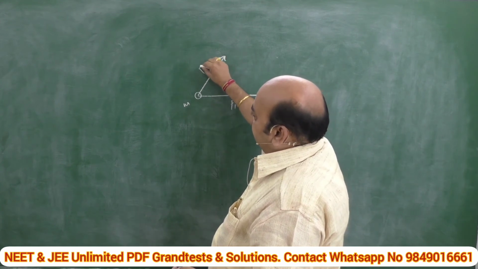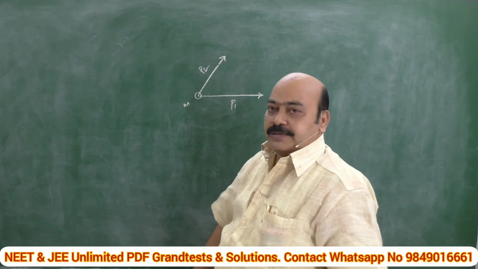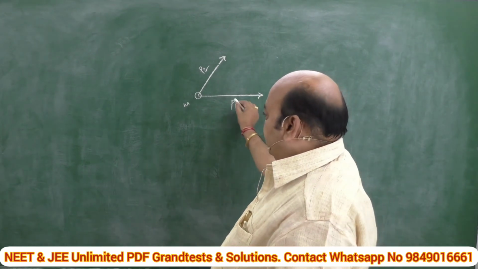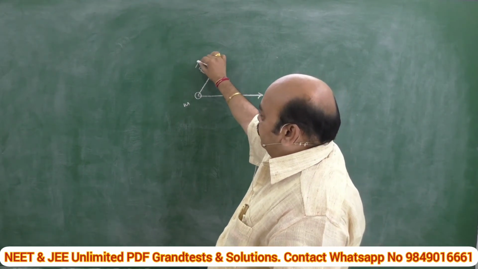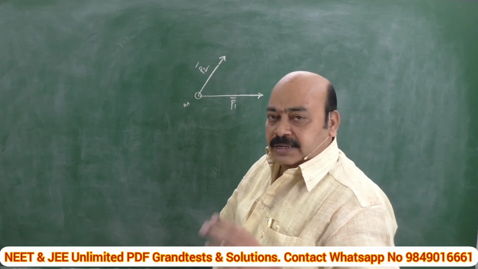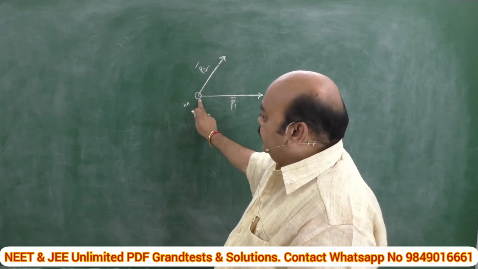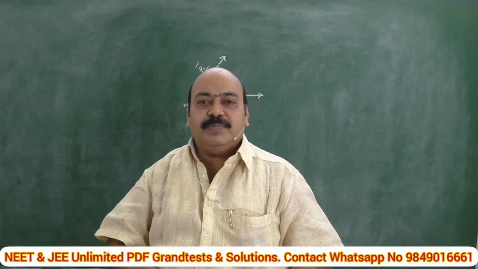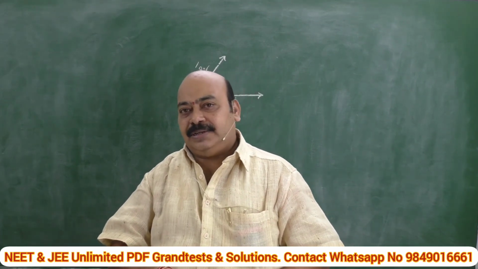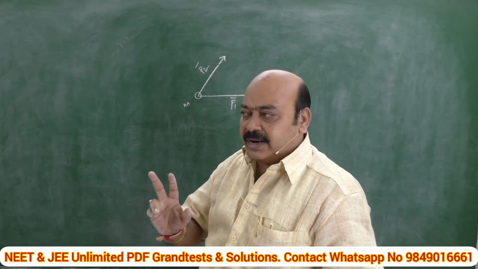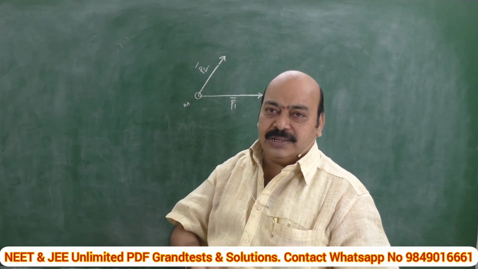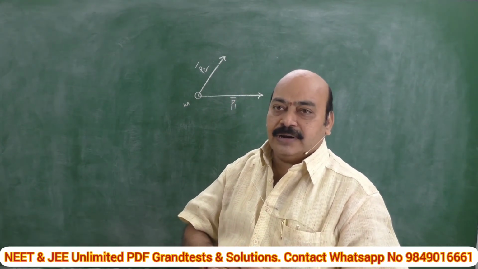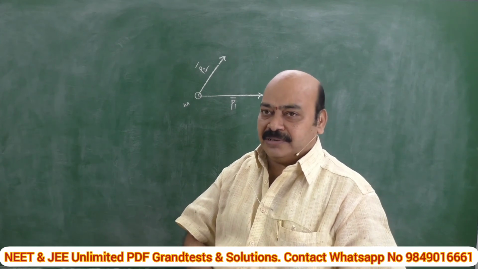Let us suppose this is the second momentum, and we know clearly momentum is a vector quantity. Hence, two vectors act simultaneously. Just recollect from the topic vectors: when two vectors are acting simultaneously, what is the resultant vector in magnitude and direction?